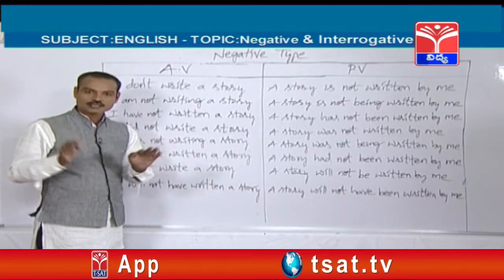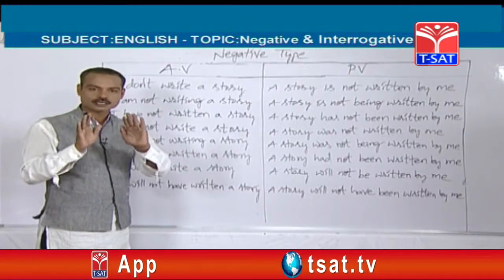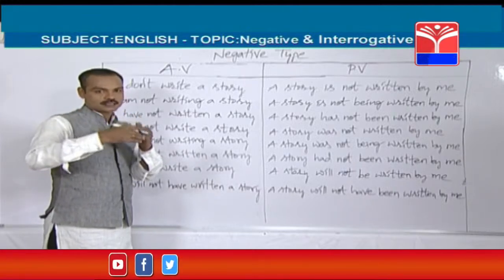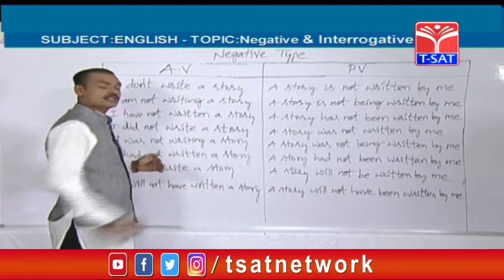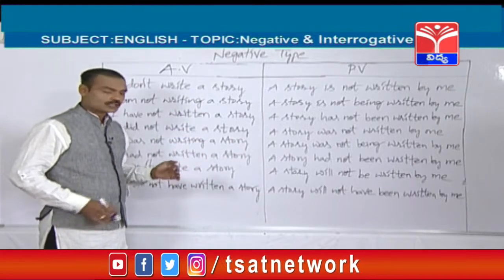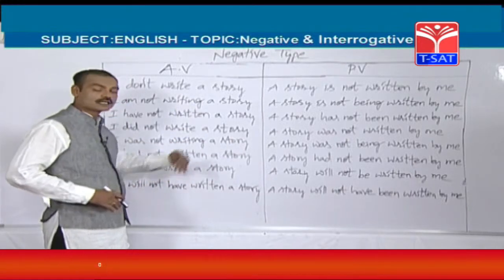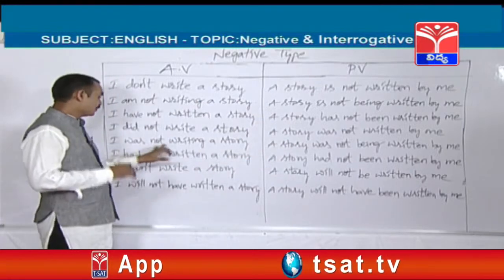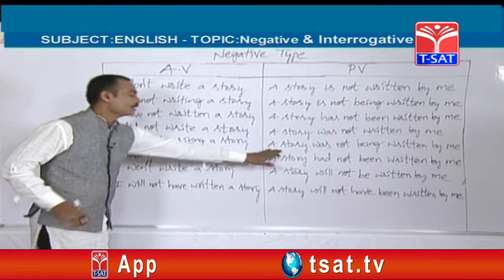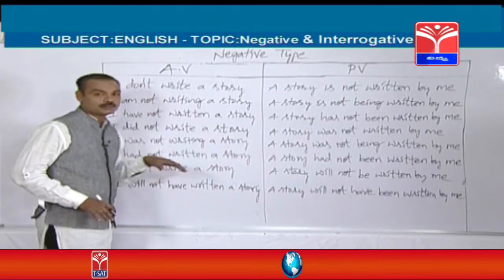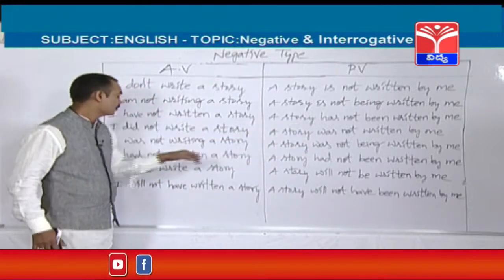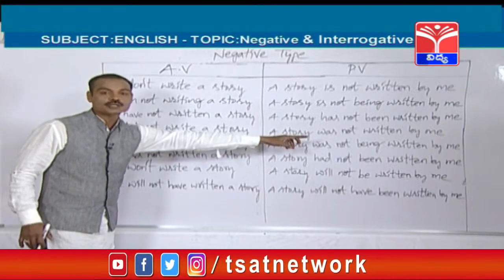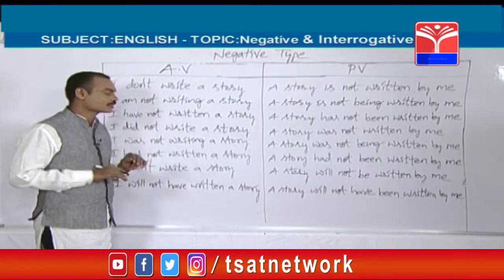So, dear friends, if you are very good at changing positive sentences into passive voice, you can easily change the negative sentences also into passive voice. See, I was not writing a story. A story was not being written by me. Why did we use being? Whenever we use the ing form in the active voice, being should be used in the passive voice.